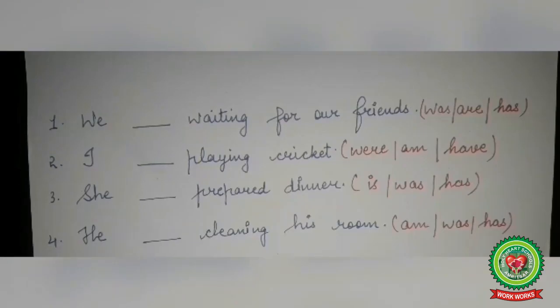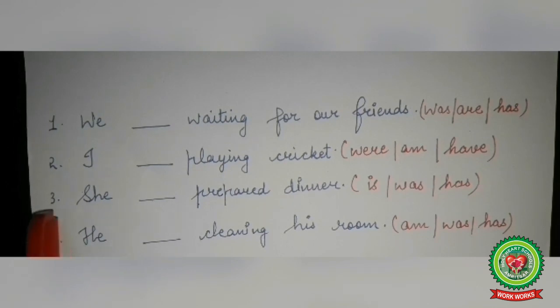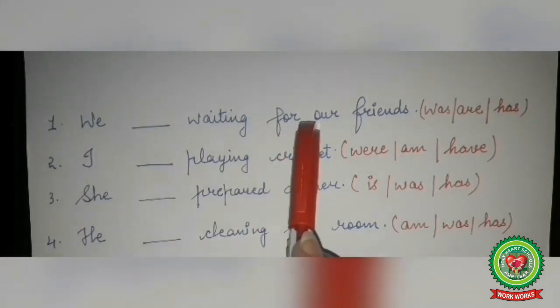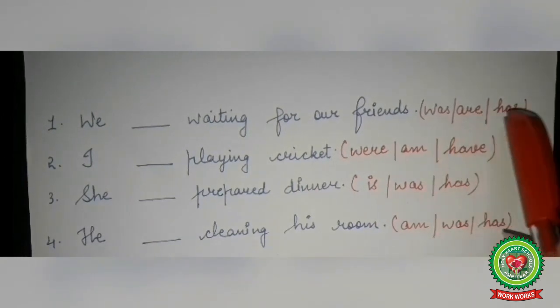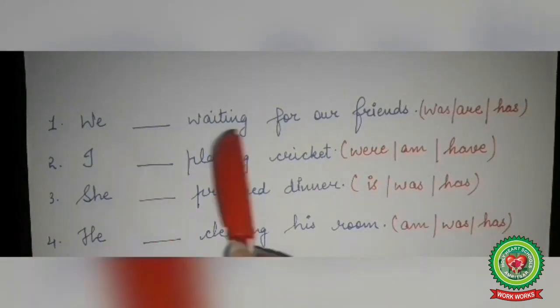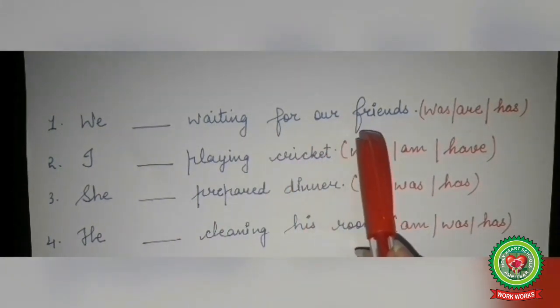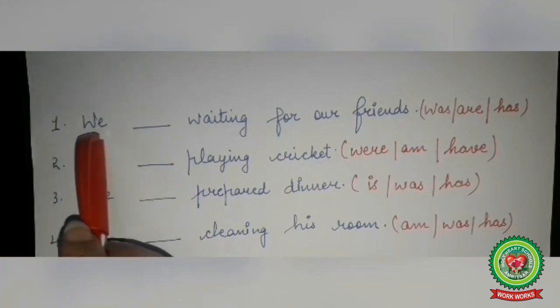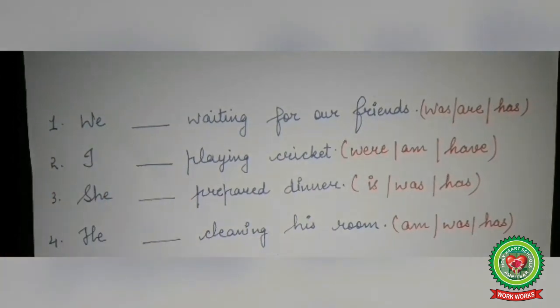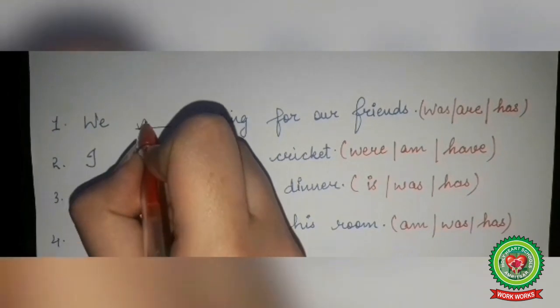Now let us discuss a few examples. Look at the following sentences. Number 1, we dash waiting for our friends. Here we have options was, are and has, and the sentence shows that the action is still going on in the present time, and we have plural subject we, so here we will use the helping verb are.